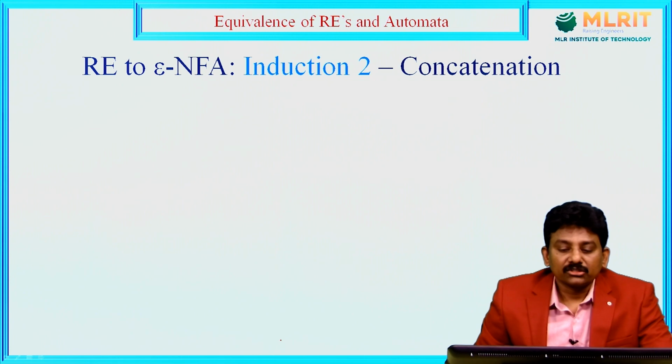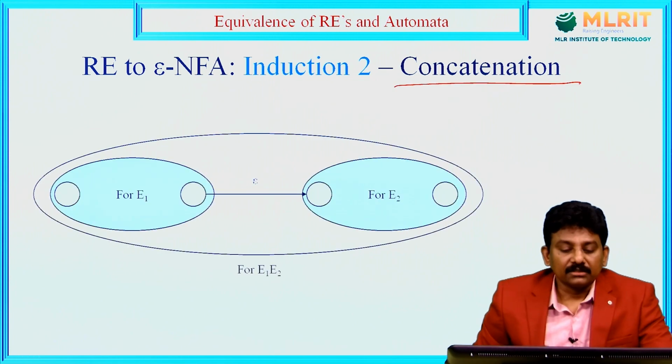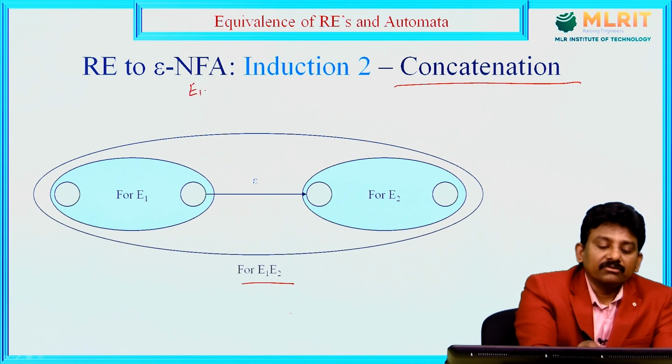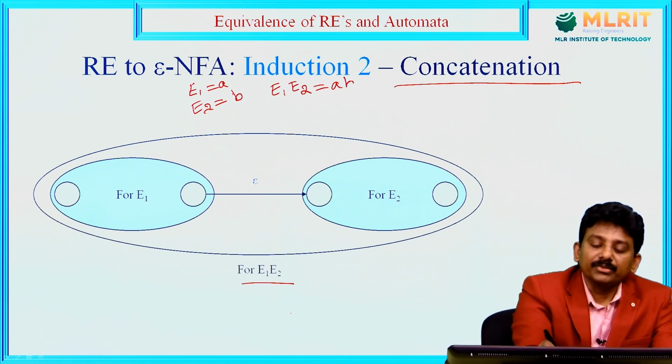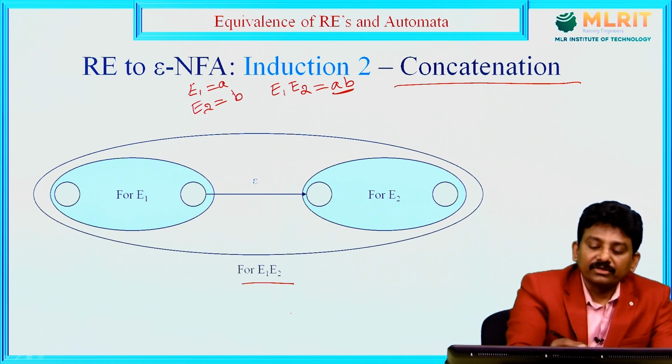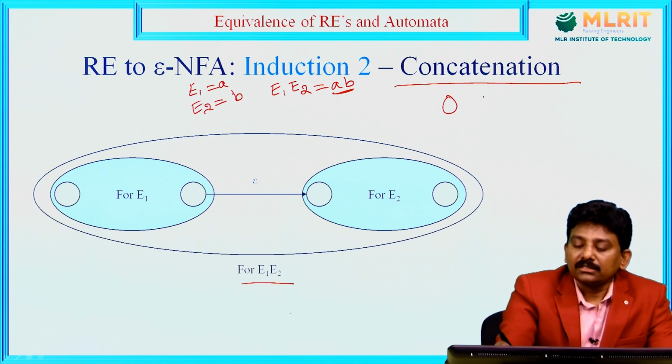Next, induction 2 for concatenation. Let E1 and E2 be regular expressions, where E1 is equal to A and E2 is equal to B. E1 followed by E2 is a regular expression, that is AB, a concatenation. For E1 the finite automata is this: this is the initial state, this is the final state with label A.